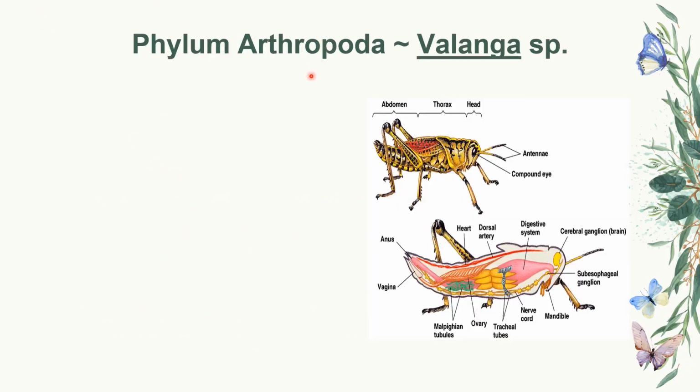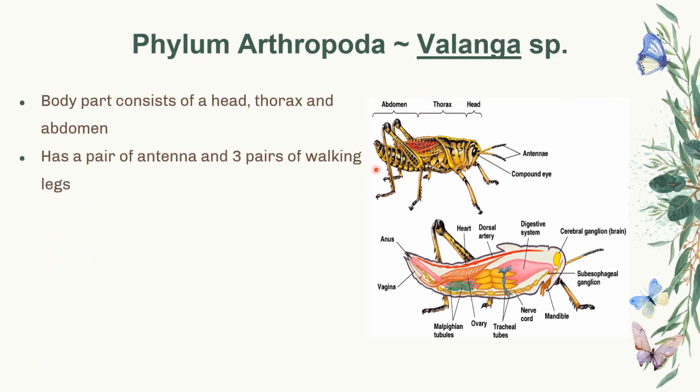So one example of an animal under phylum Arthropoda is the Valanga species, commonly known as the grasshopper. As you can see in this diagram, the body consists of a head, a thorax, and the abdomen. The grasshopper also has a pair of antennae in the front and 3 pairs of walking legs.